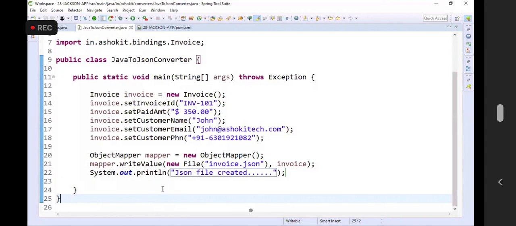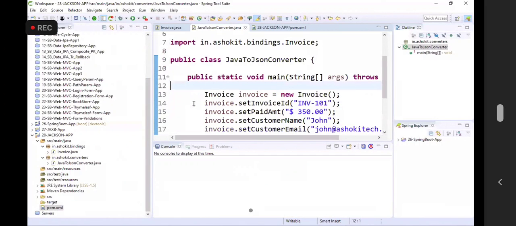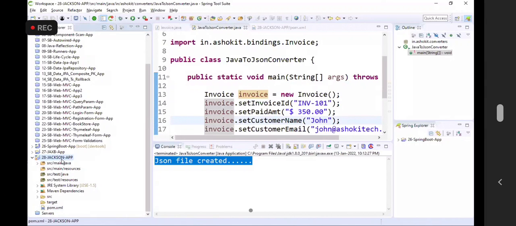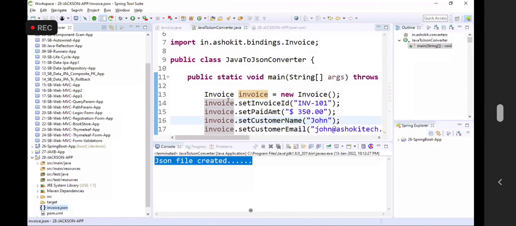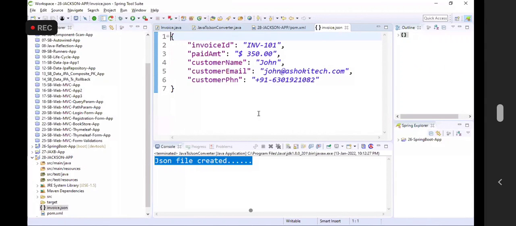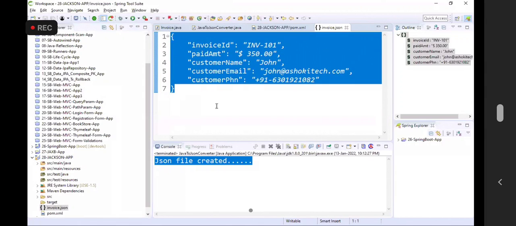Perfect, guys. Let's run this program. See this. JSON file created. Go to your project. Refresh. Invoice.json created. Control Shift F. Can you see the data is converted from the Java to JSON format?